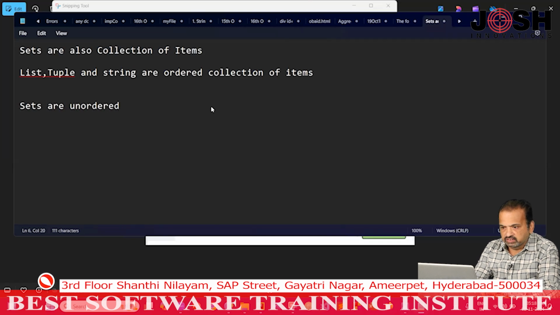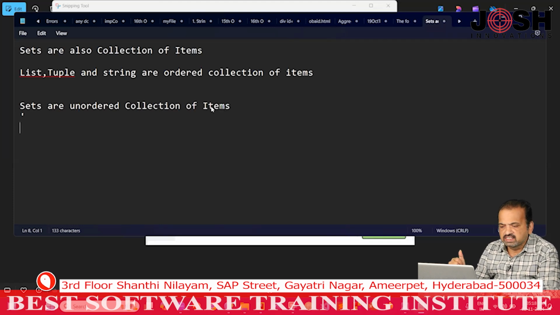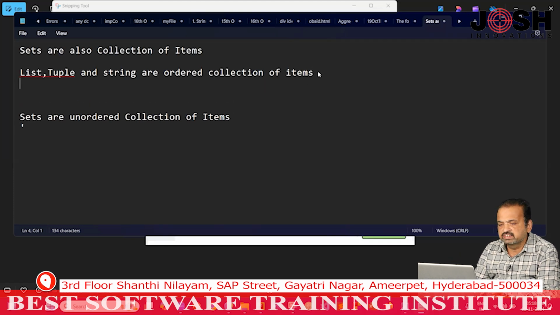An unordered collection of items means they do not have index numbers. Whereas list, tuple, and strings are ordered. Ordered means they maintain index numbers, but sets are unordered collection of items. They do not have index numbers.